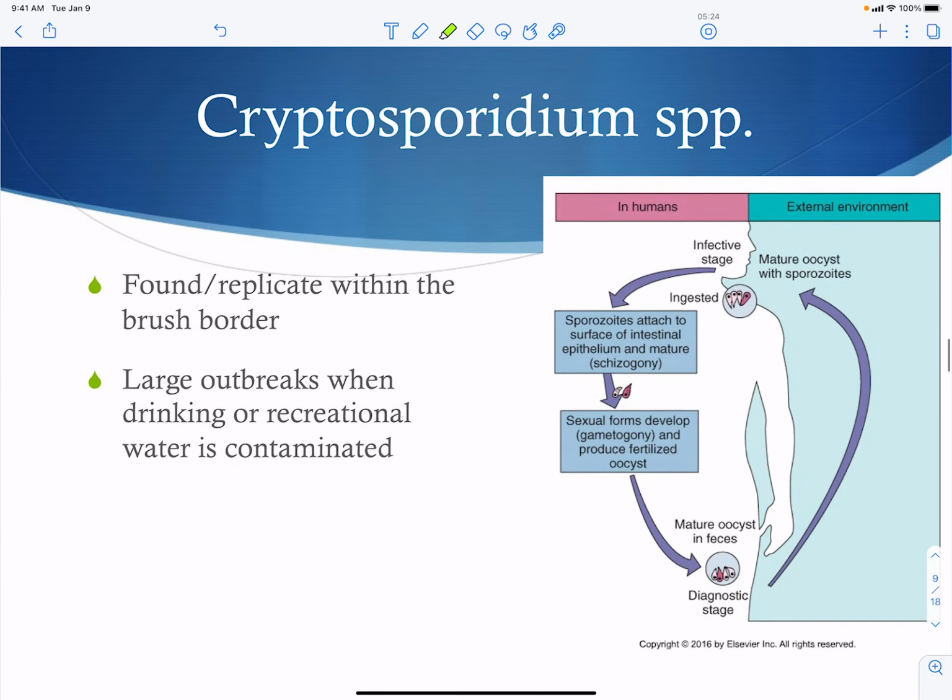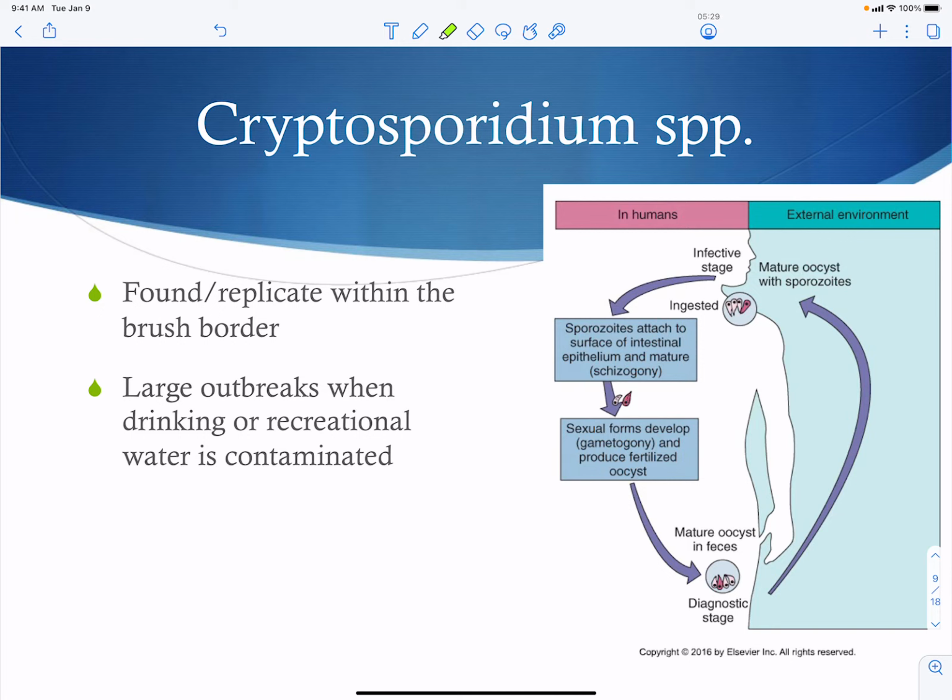The next guy is Cryptosporidium. Cryptosporidium is going to have an oocyst in the feces, so this is not a trophozoite. And so the oocyst is going to be diagnostic, and it's also going to be the transmission form. So the oocyst with sporozoites, when it's mature, can be ingested and then can keep this going. This guy likes to replicate in the brush border, and then large outbreaks are associated with when drinking or recreational water is contaminated.